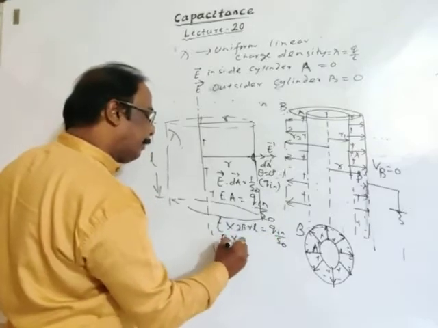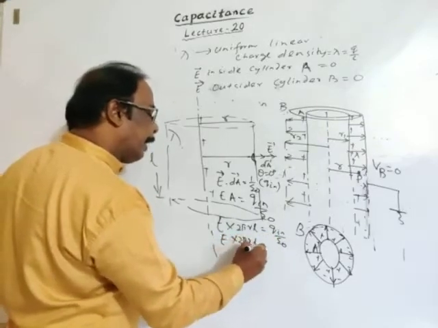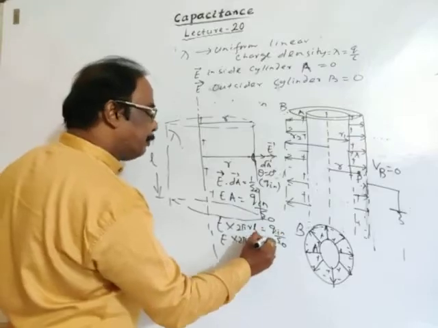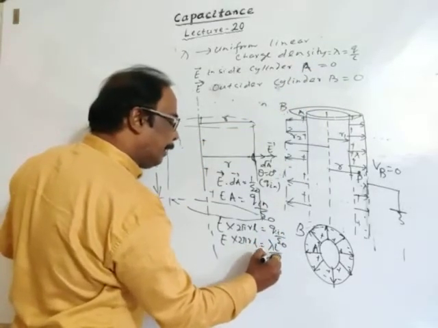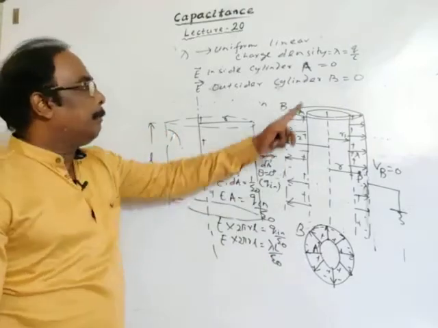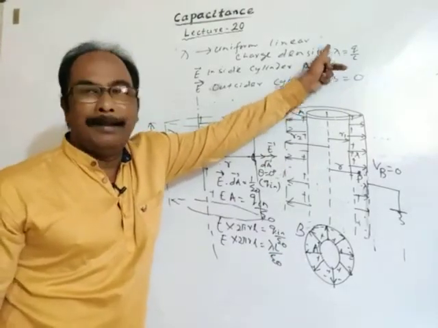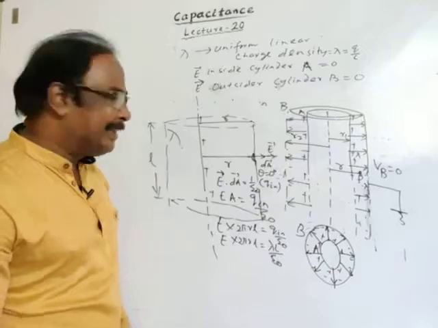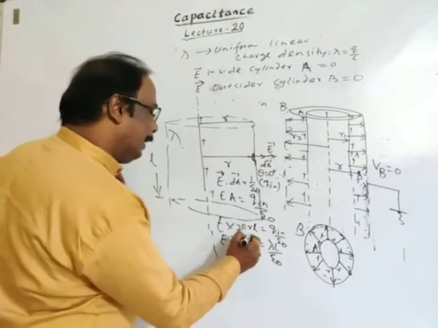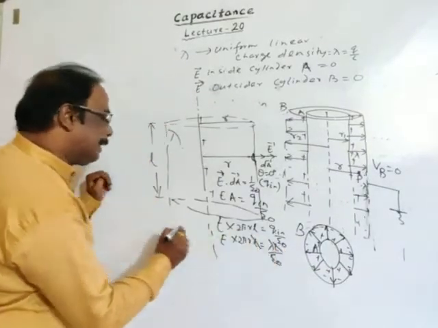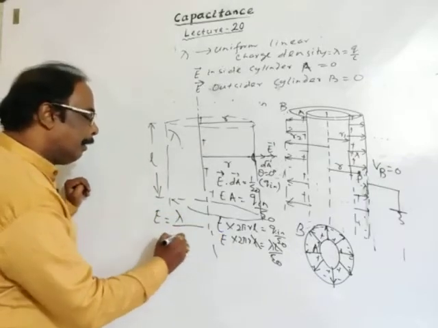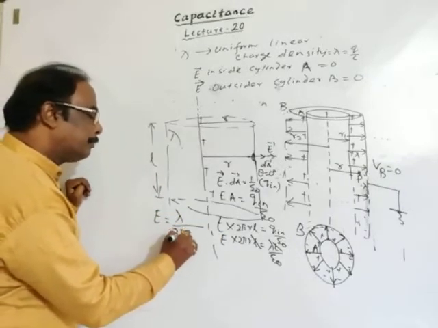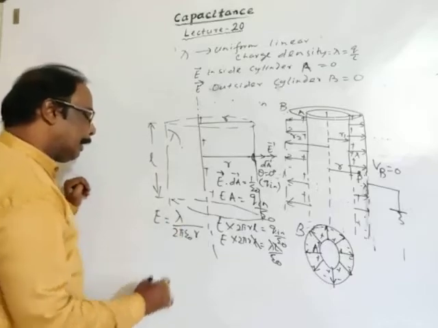So E into 2 pi RL equals Q inside, lambda into L, divided by epsilon naught. Q inside is the linear charge density into length. So L gets cancelled, and solving we get the electric field as lambda divided by 2 pi epsilon naught r.